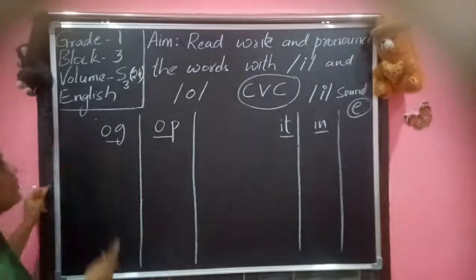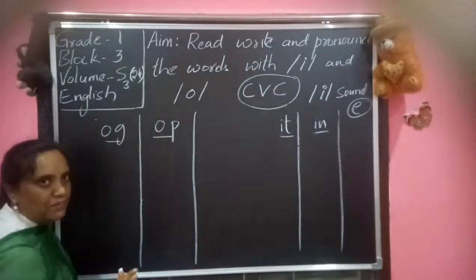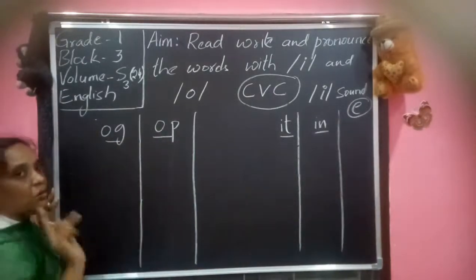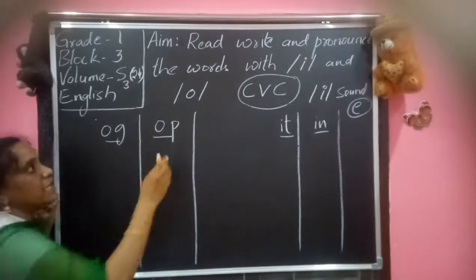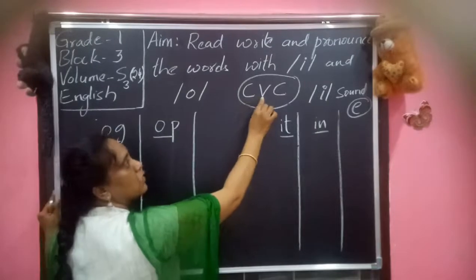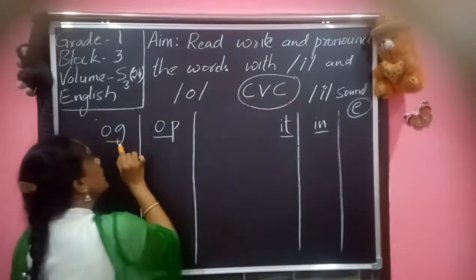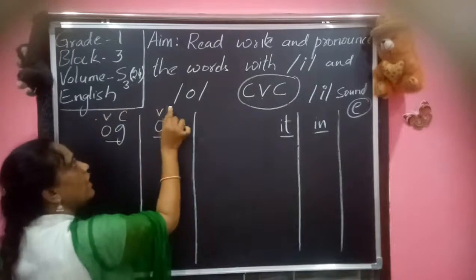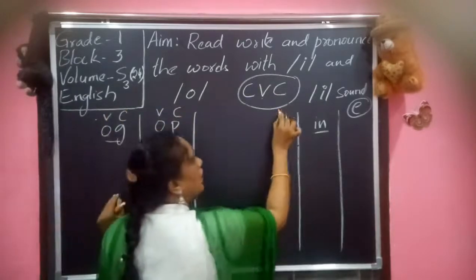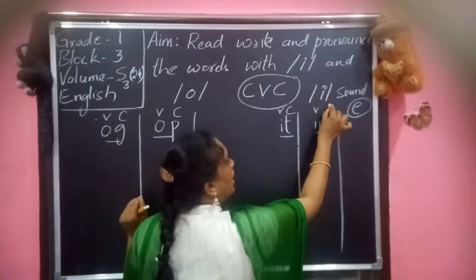Now let us see here. While writing the rhyming words, we want to write only by changing the first alphabet. So it is CVC, consonant, vowel, consonant. Already the consonant is there here. This is a vowel, this is a consonant.